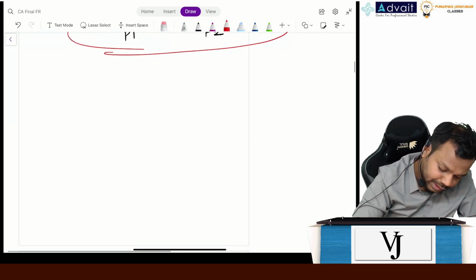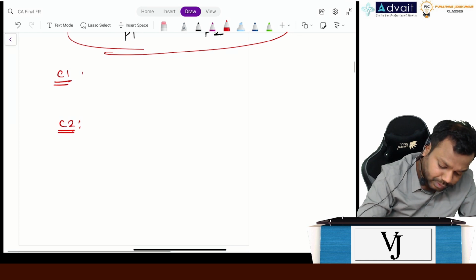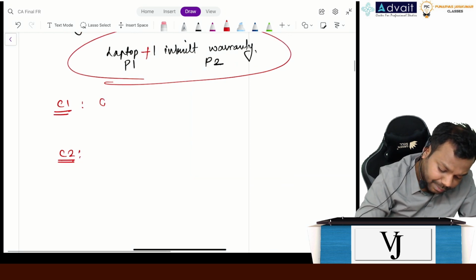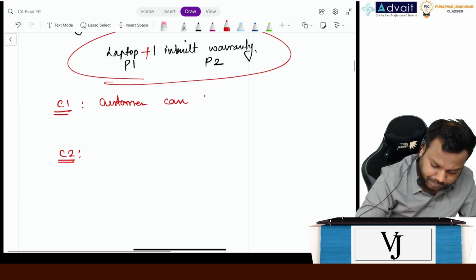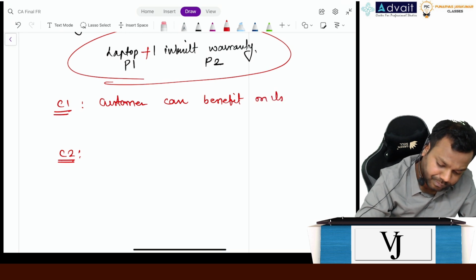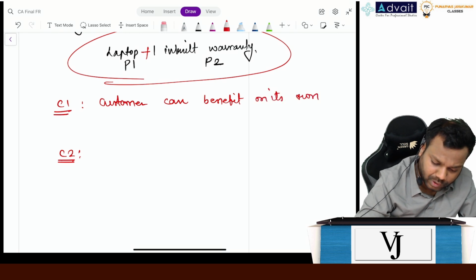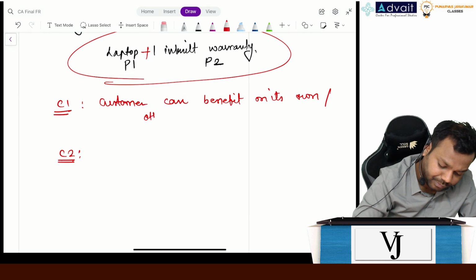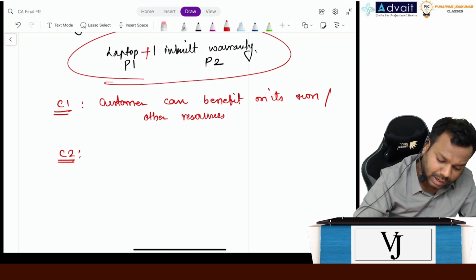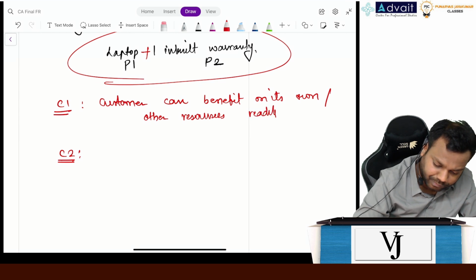Let me write the two conditions. Condition number 1 is customer can benefit on its own or with other resources, okay, readily available with the customer.